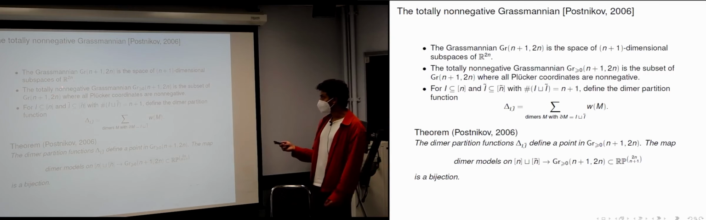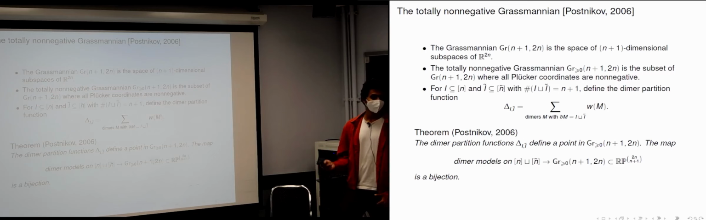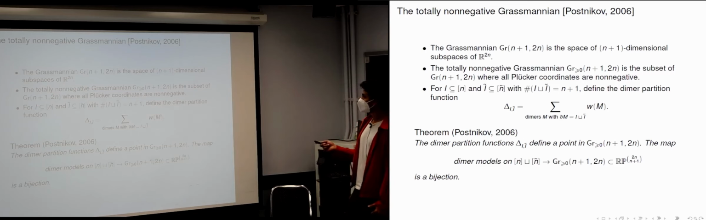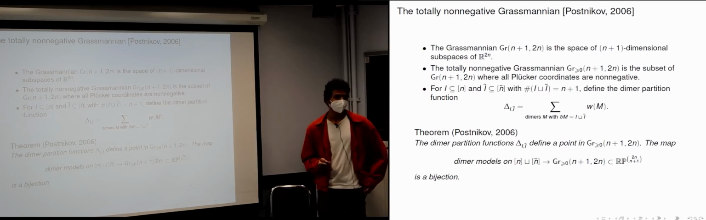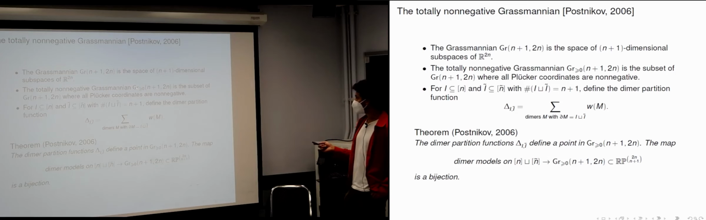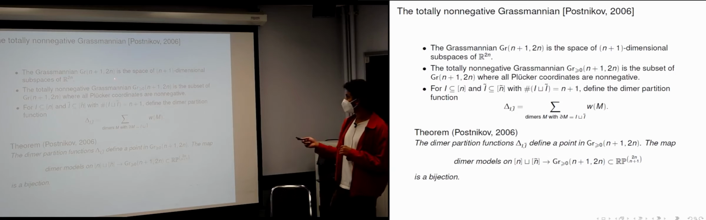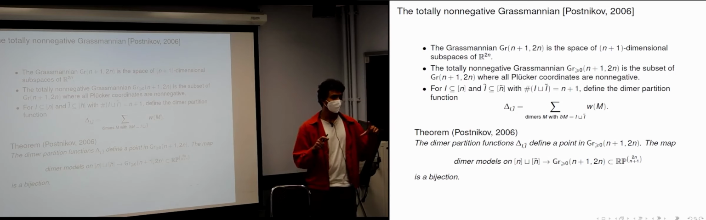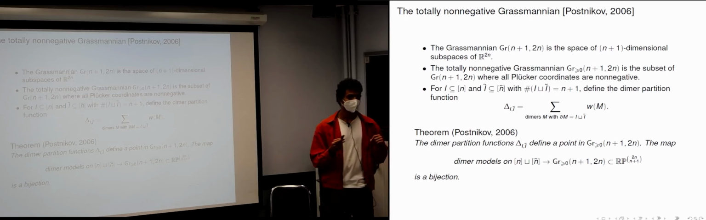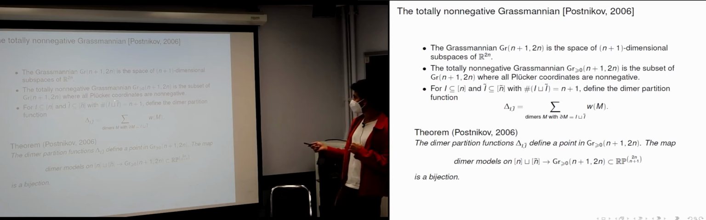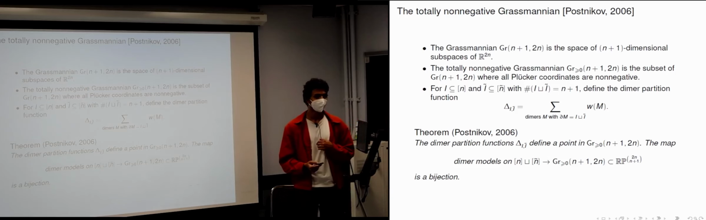So if you start with a dimer model in a disk, you can produce an element of the totally non-negative Grassmannian. Recall that the Grassmannian is the space of n+1 dimensional subspaces of 2n dimensional space. And it's said to be totally non-negative if all of its Plücker coordinates are non-negative. The way you associate a Plücker coordinate to a point in the Grassmannian is you can write this n+1 dimensional subspace as the row span of an n+1 by 2n matrix, and you take maximal minors, those are Plücker coordinates, and the point in the Grassmannian is totally non-negative if all these Plücker coordinates are non-negative.